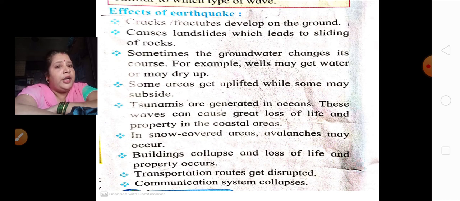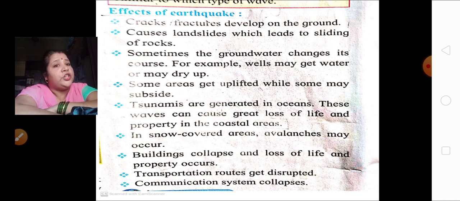Next, buildings collapse and loss of life and property occurs. This is what we know already, as we have learned in the primary waves and the secondary waves. In the primary waves, buildings go to and fro, while in the secondary waves, they start jumping. So it creates a loss of life and property.